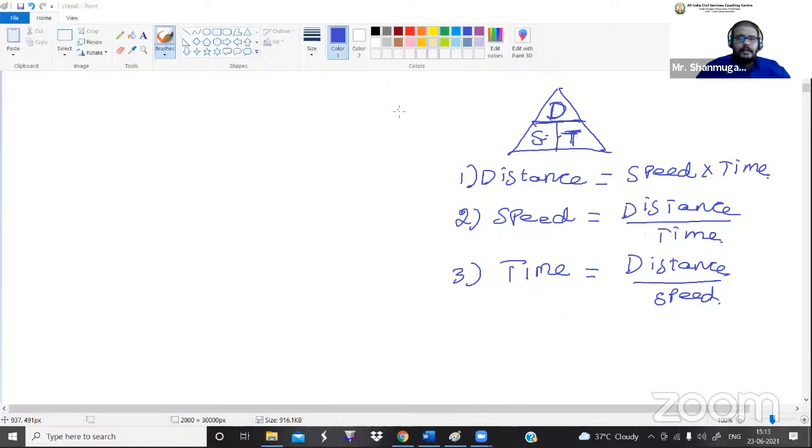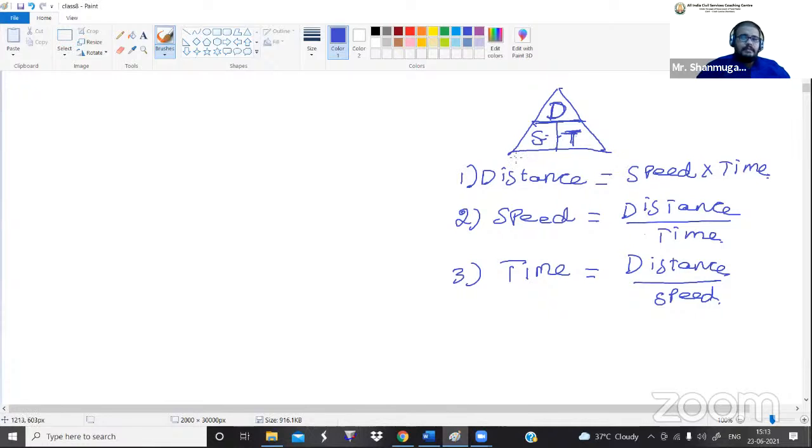Do you understand what I'm saying? So keep it in your mind. If you want to calculate any one of the parameters, definitely we should know the value of the remaining parameters. So if any one of the parameter values has not been mentioned in the question, we can't calculate the particular parameter they are asking for. Do you understand what I'm saying? So this is a basic thing that you guys want to remember.